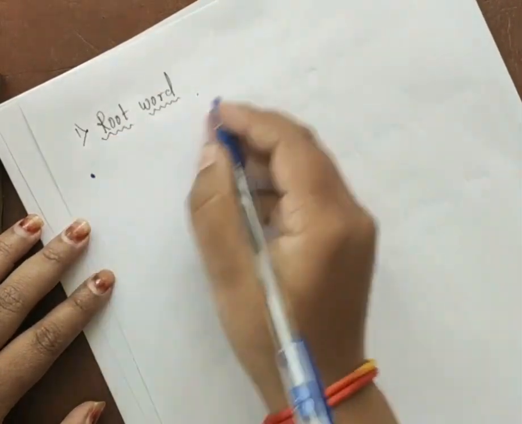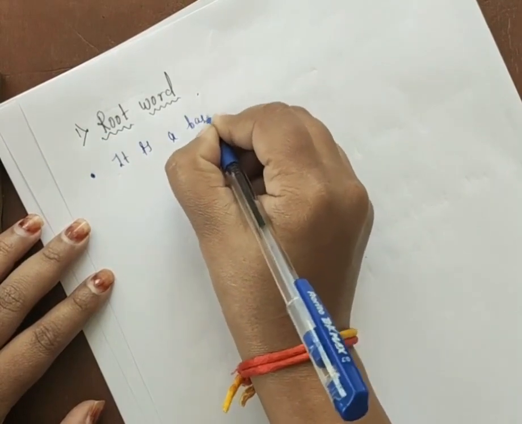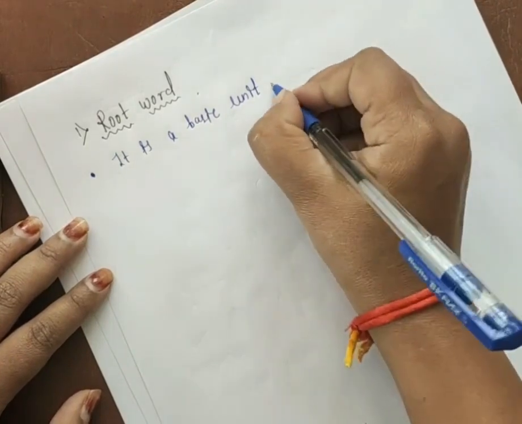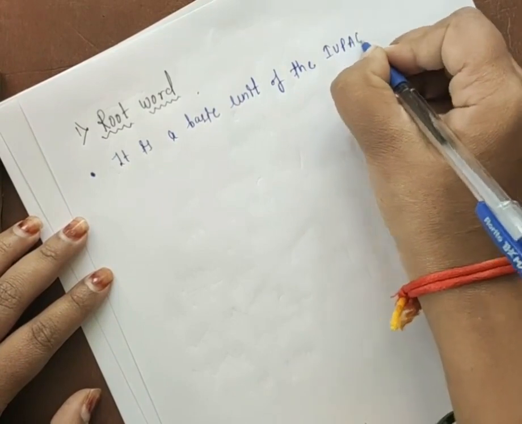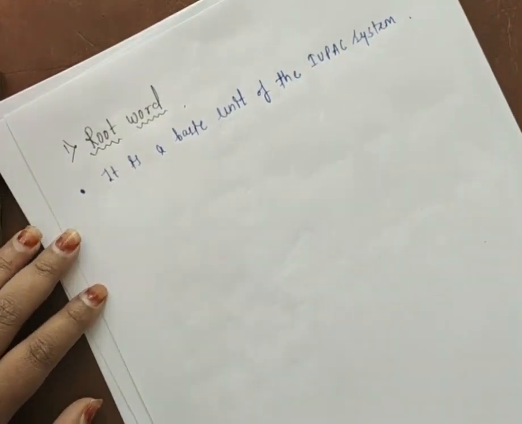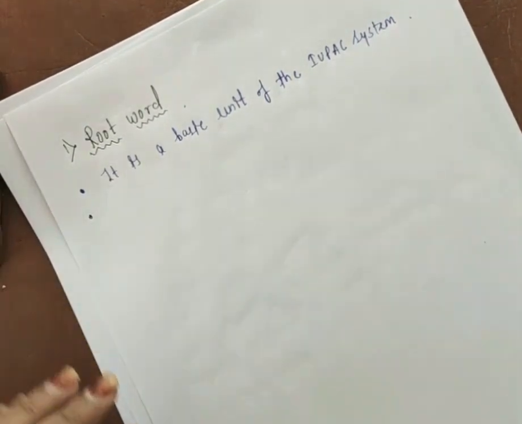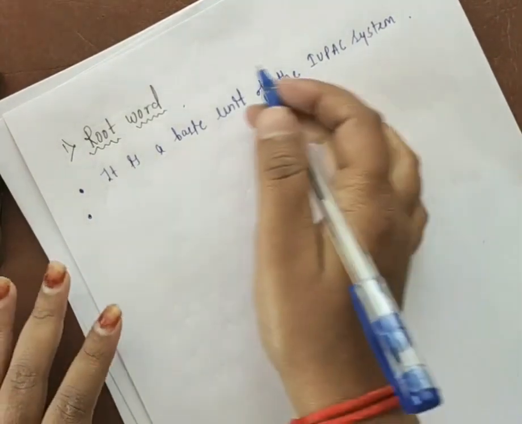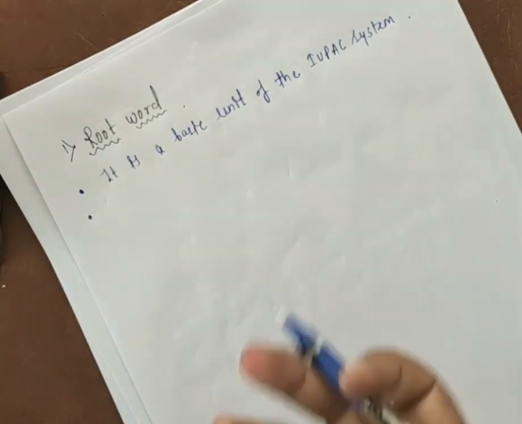So what is the first point for the root word? It is a basic unit of the IUPAC system. Now, what does it indicate? What is the use of the root word?